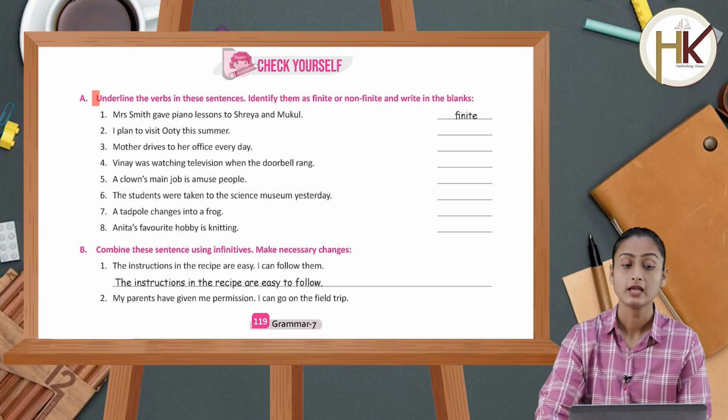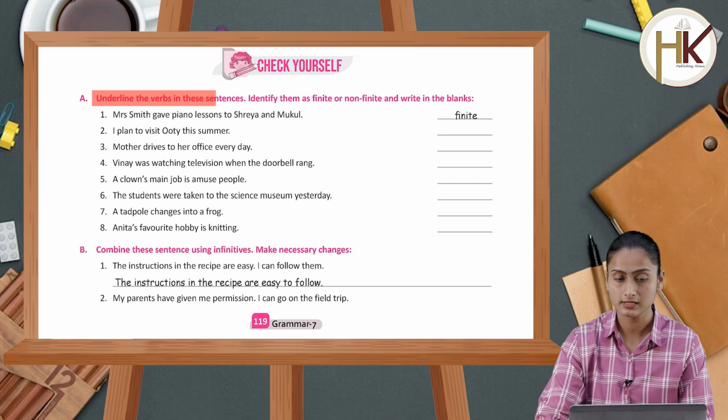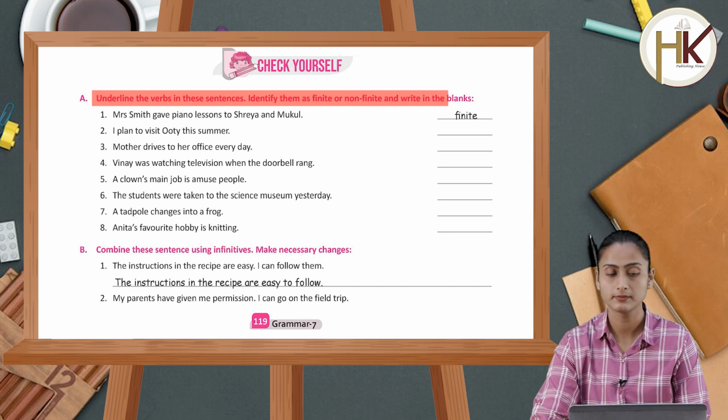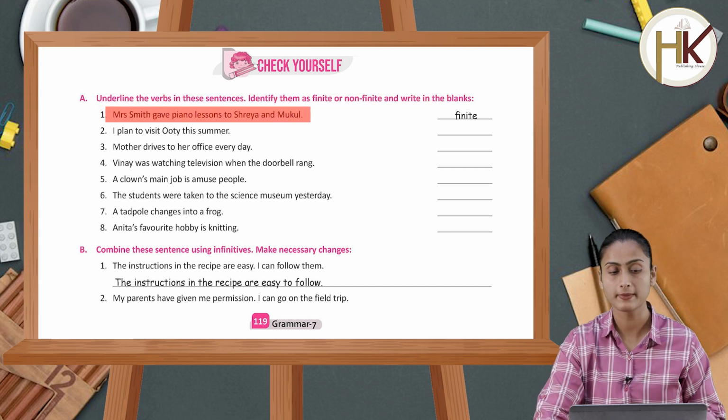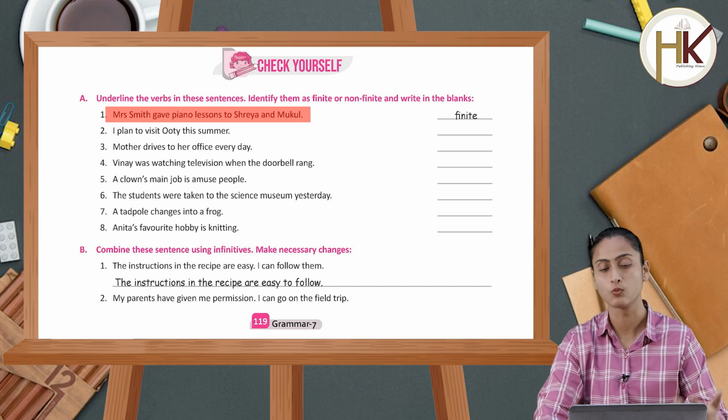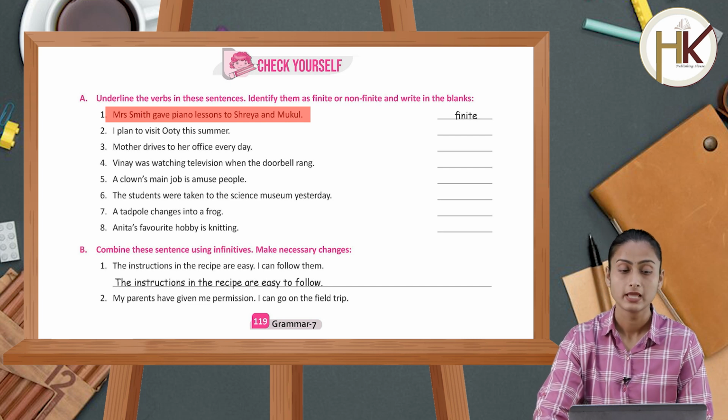Now let's check yourself. Underline the verbs in these sentences. Identify them as finite or non-finite and write in the blanks. Mrs. Smith gave piano lessons to Shreya and Mukul. So यहाँ पे आपको lessons दिए जा रहे हैं. It is a verb which is a finite verb.